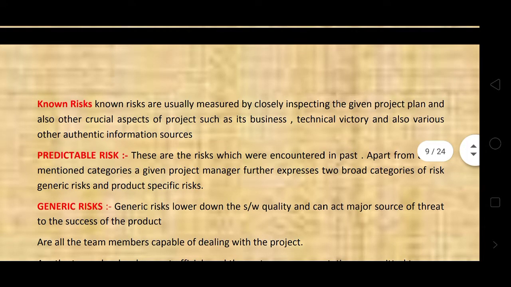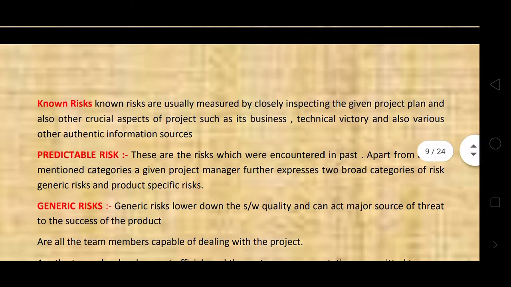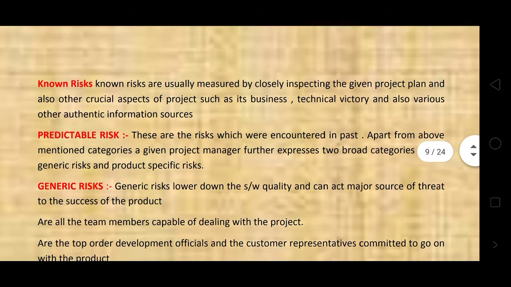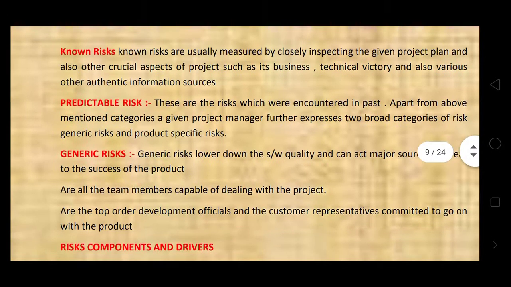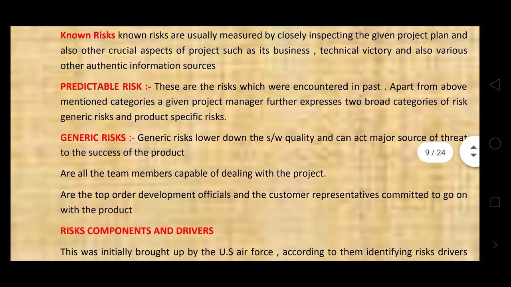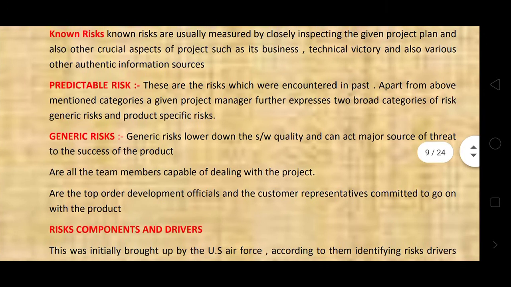At the same time, when we do a project where general risks or known risks occur, we know. You can inspect regularly and follow up on the uncertainty or risks, predictable risks and generic risks.